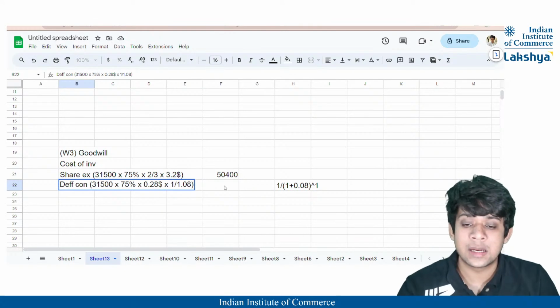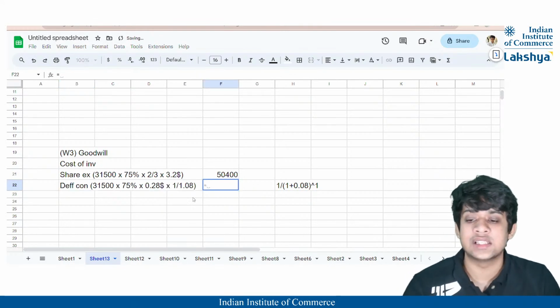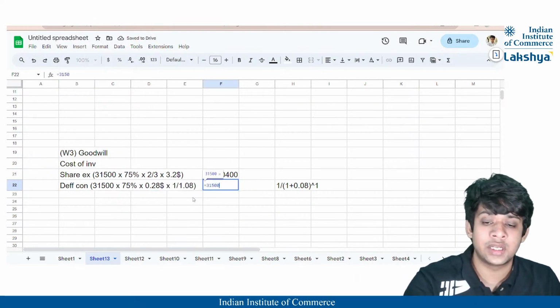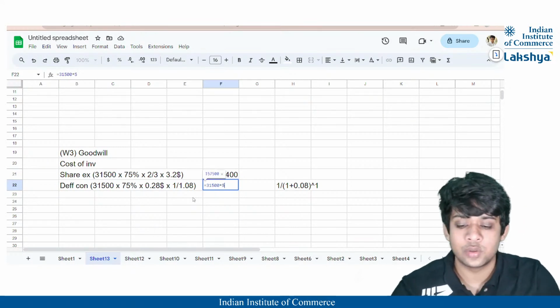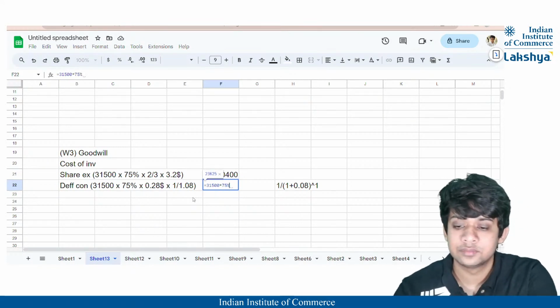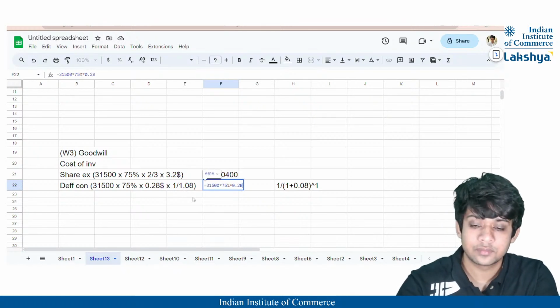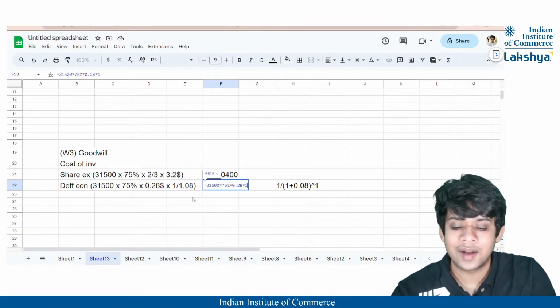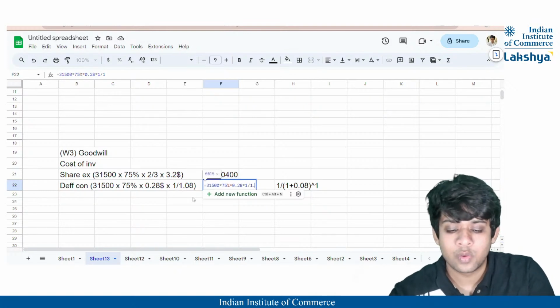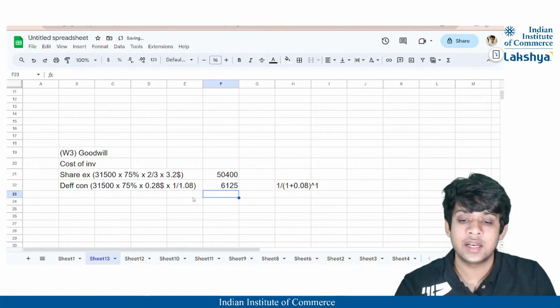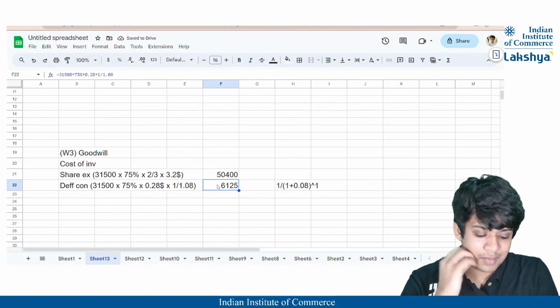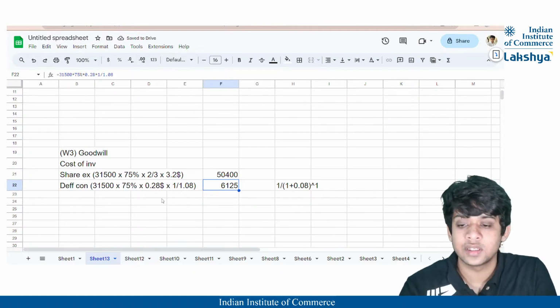This is the complete calculation for your deferred consideration. So it will be 31,500 into 75% into 0.28 into 1 divided by 1.08, right? So our value is going to be 6,125.